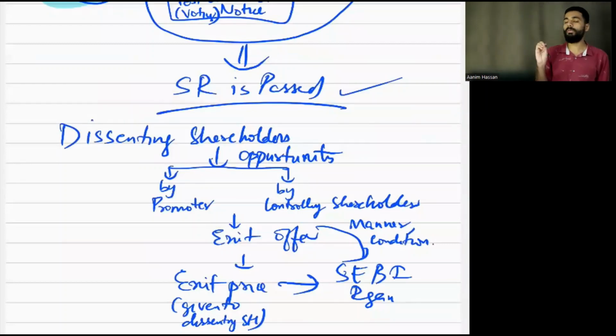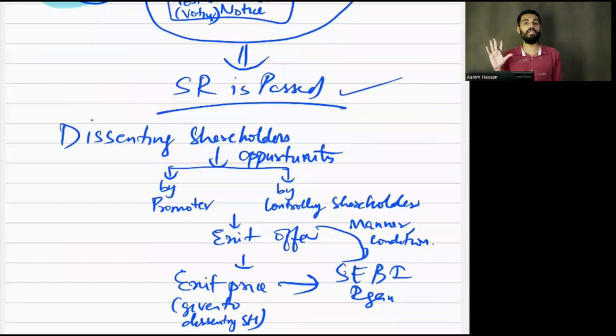So what about dissenting shareholders? An opportunity is given to the dissenting shareholders by the promoter and controlling shareholder: if you want, leave the company. This exit price will be given to dissenting shareholders. What will be the amount? That will be mentioned in the SEBI regulation. The manner and conditions will also be mentioned in the SEBI regulation.